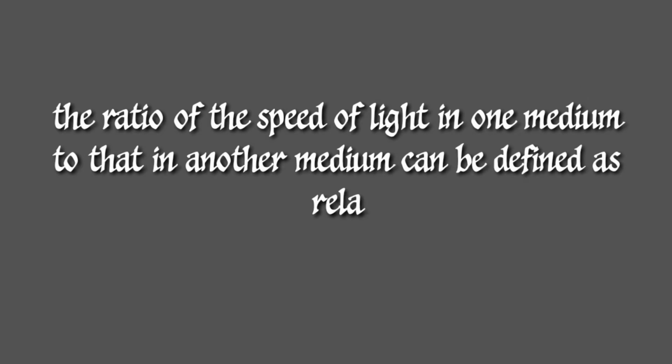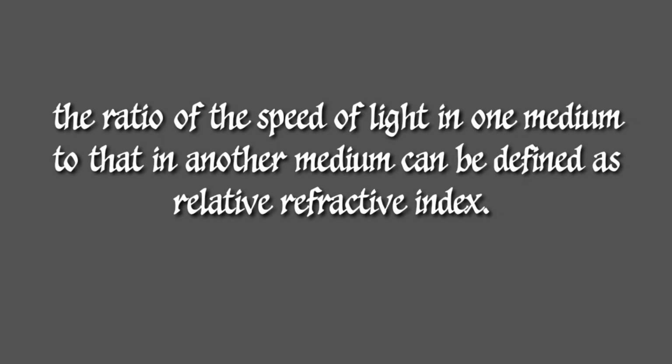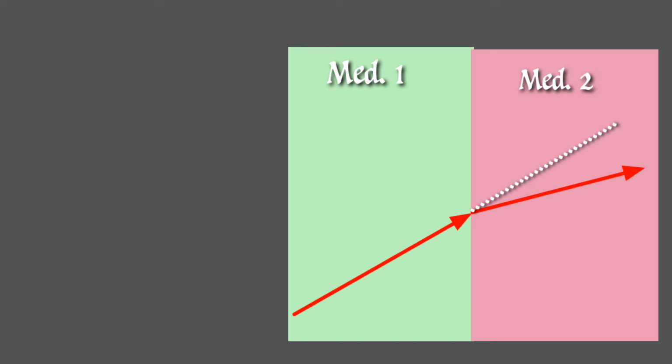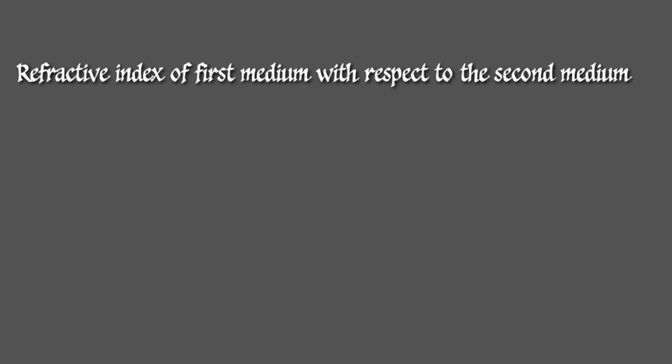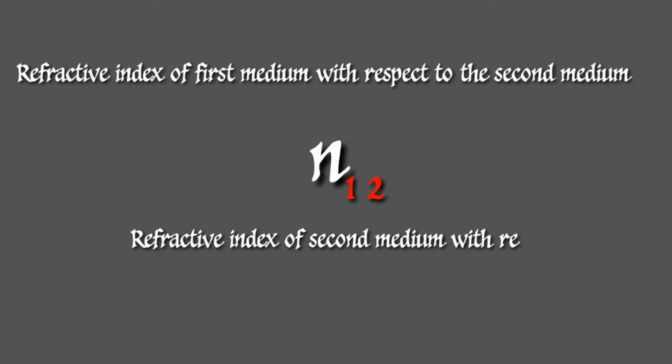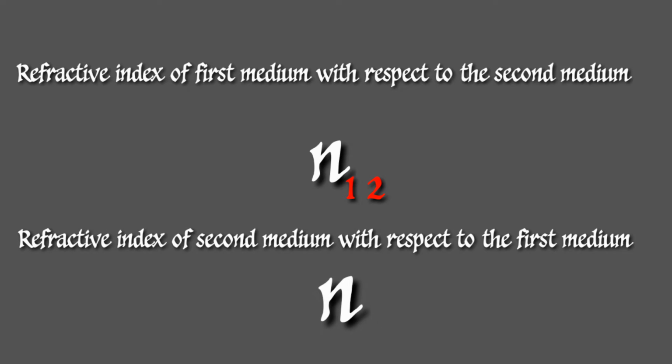Very simply, it is defined as the ratio between the speed of light in the given pair of media. That relative measurement is the refractive index. Since it is a relative measurement, we have to define it as the refractive index of one medium to another, or the refractive index of the first medium with respect to the second one. Also, it is possible to define the refractive index of the second medium with respect to the first one.